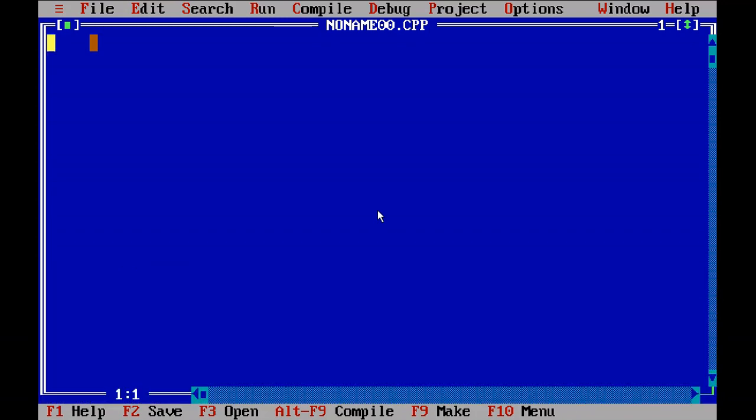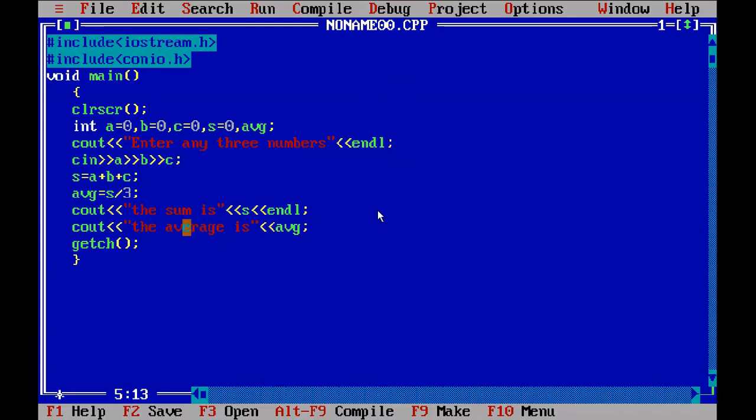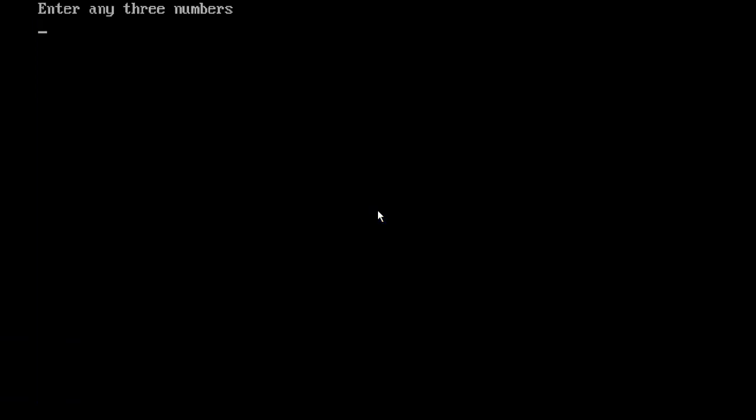I have already written the program, so I will show you how to execute the program, how to run the program. See, here I have written the program to find the sum and average of three numbers. So to run this program, after typing, you have to press Ctrl F9 from the keyboard.